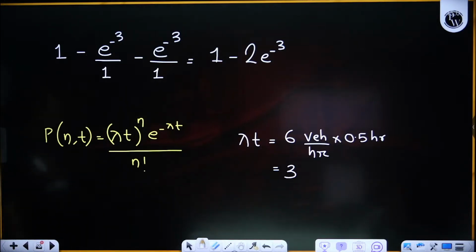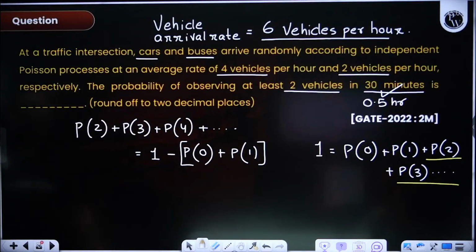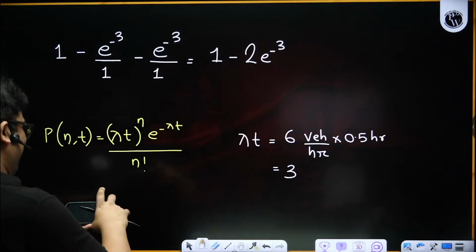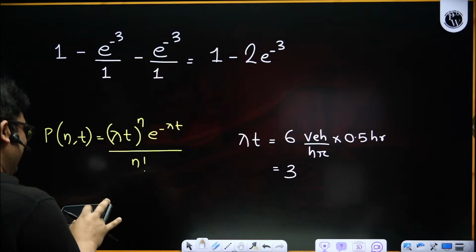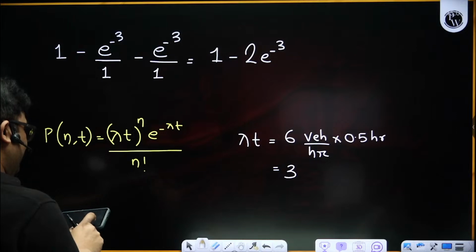This only you are getting? Probability of at least 2, na? Yes. I have not brought my calculator. Using mobile is very difficult to calculate e to the power minus 3.